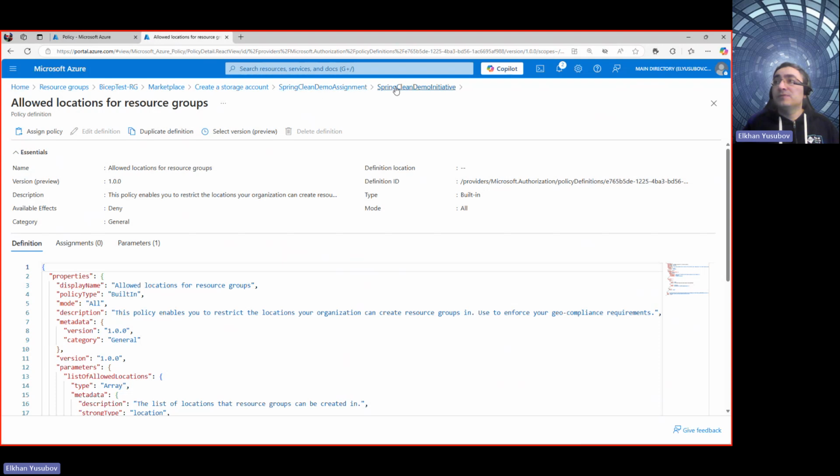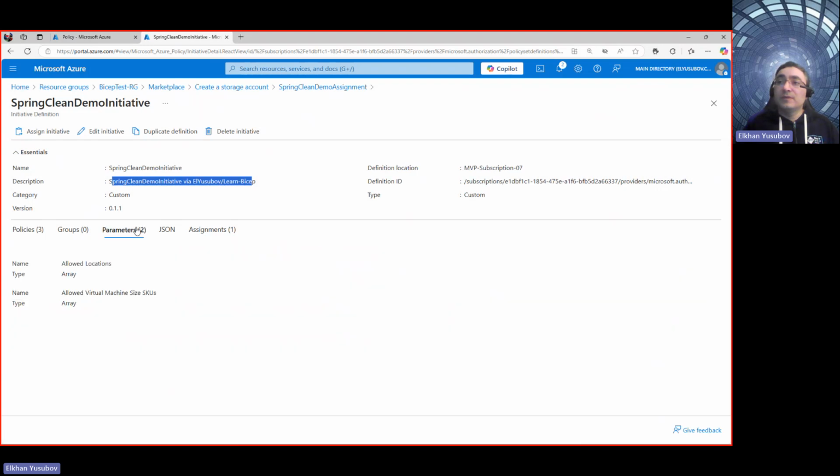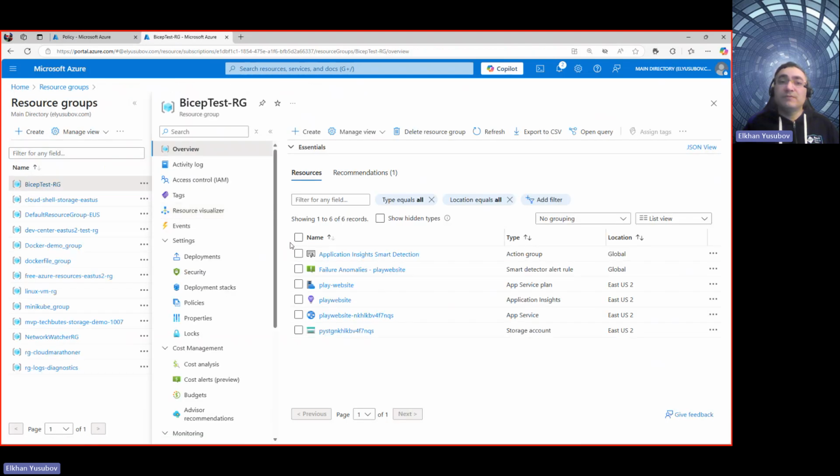As we saw, this is the version that we defined, the custom one. It's here. It defines the description and where it comes from. All this information is readily available here, with the parameters that are part of this initiative. That said, we succeeded in deploying our policy, and it was in action preventing certain things from happening.